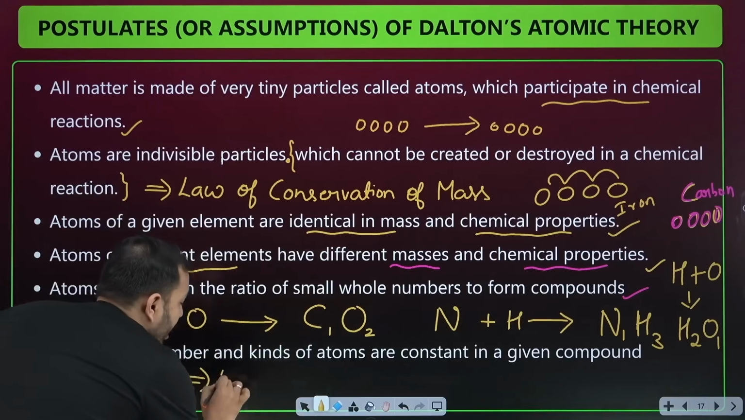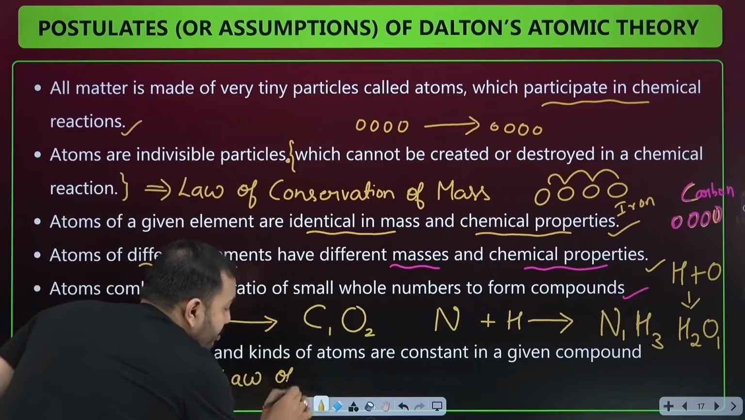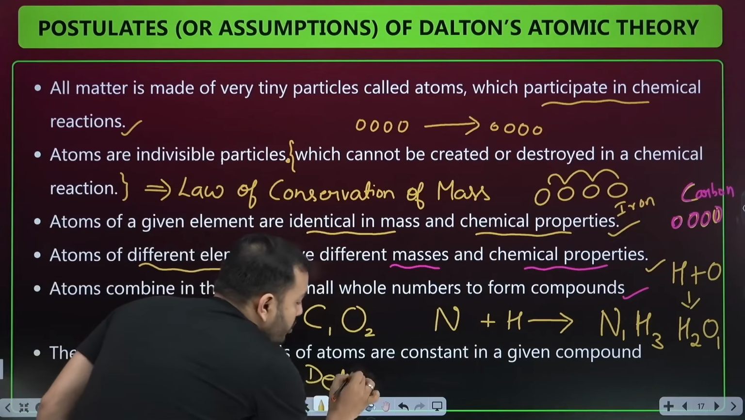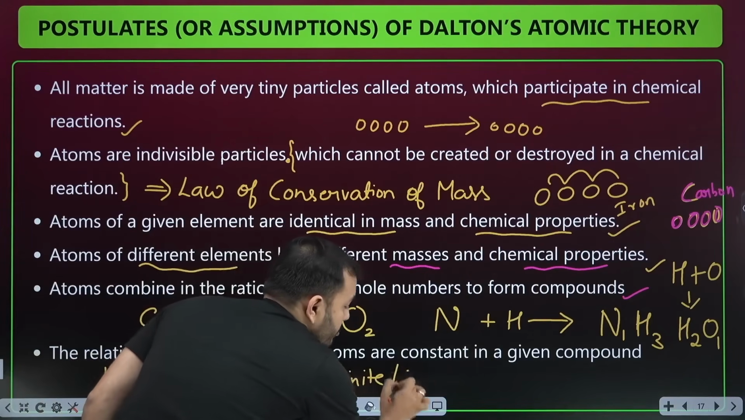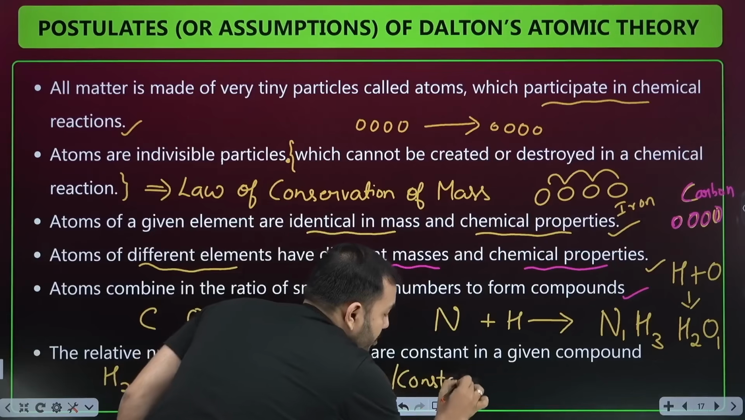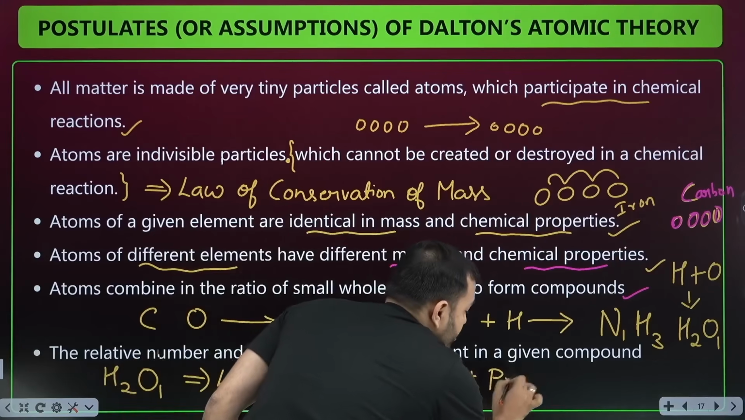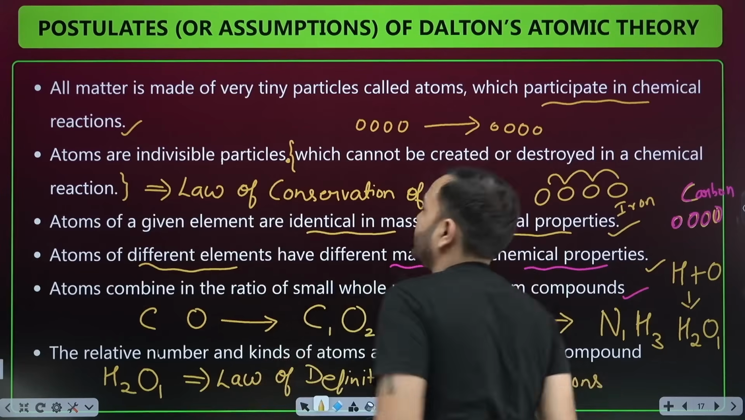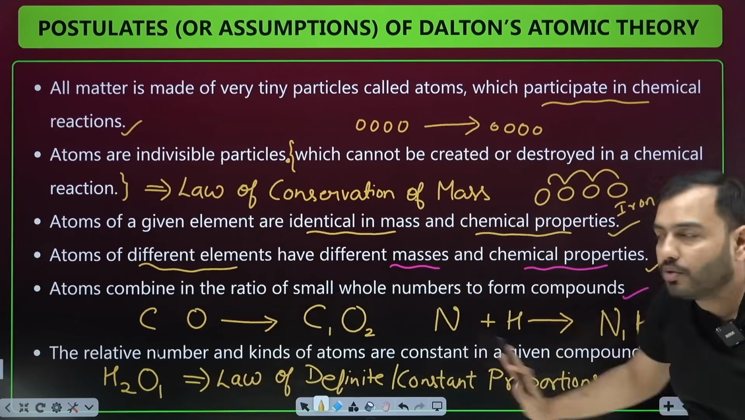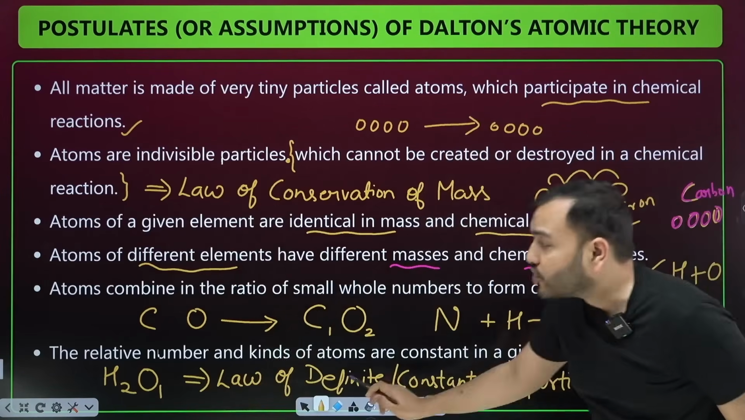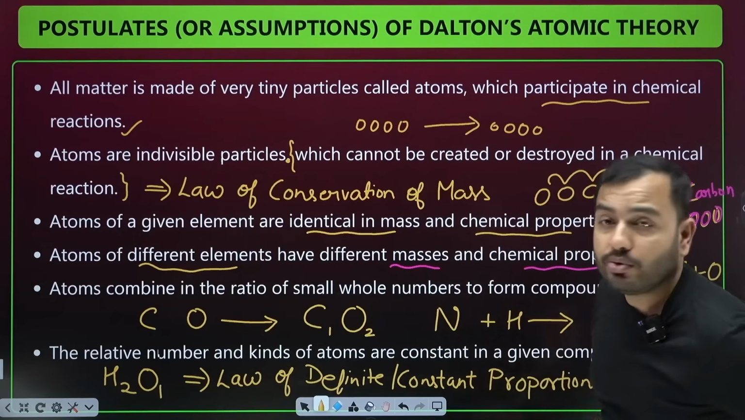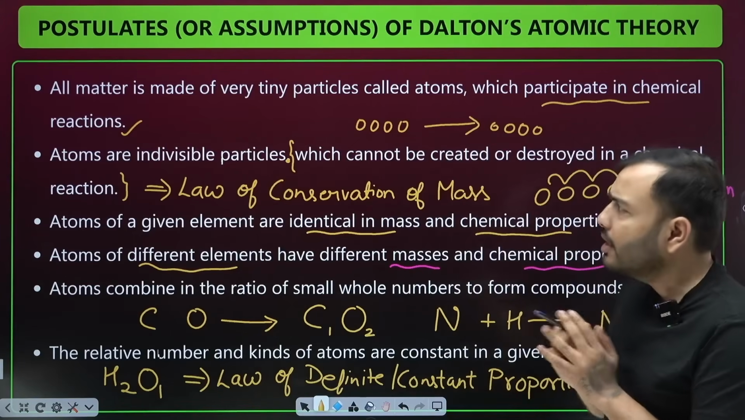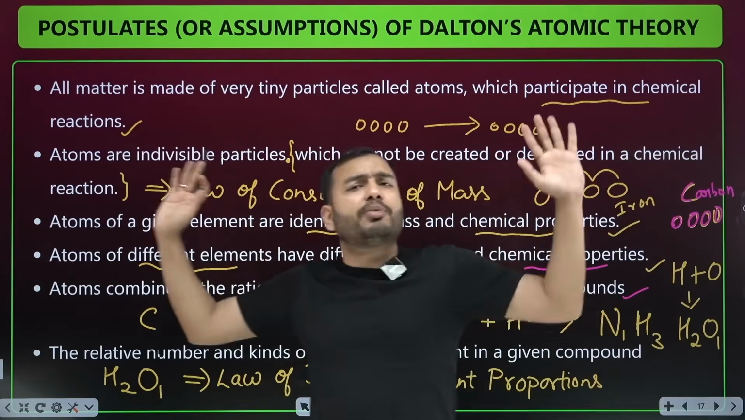What do we get from here? Law of definite proportion and law of constant proportion. This also we explained. So these were some assumptions or postulates of our Dalton Sahab. You will have to remember this. Especially remember these two, because laws are being explained from here. They ask from this in the exam.